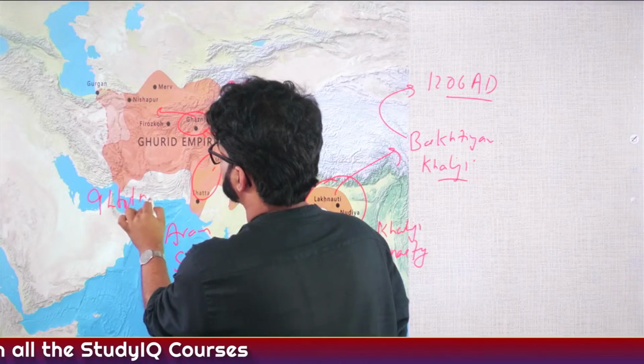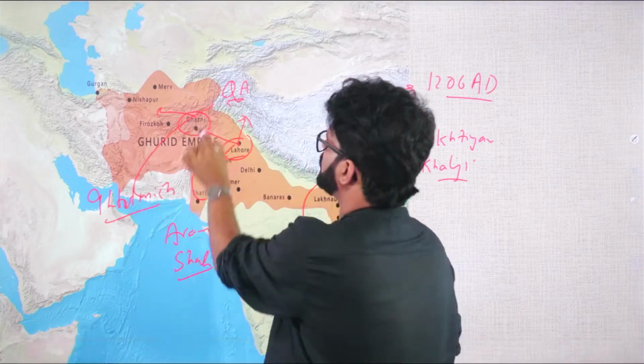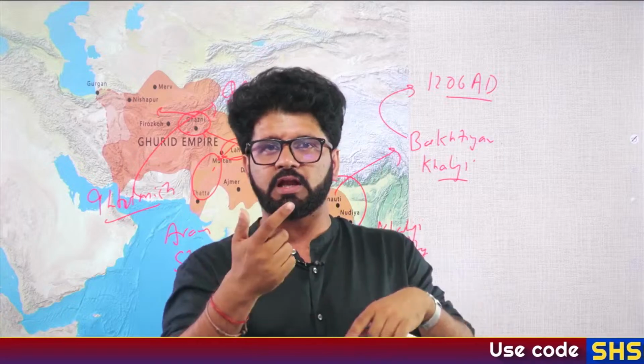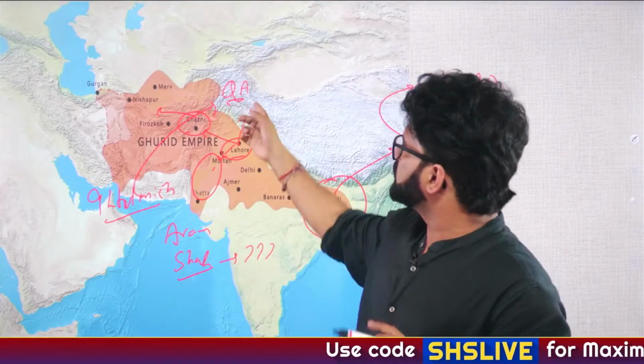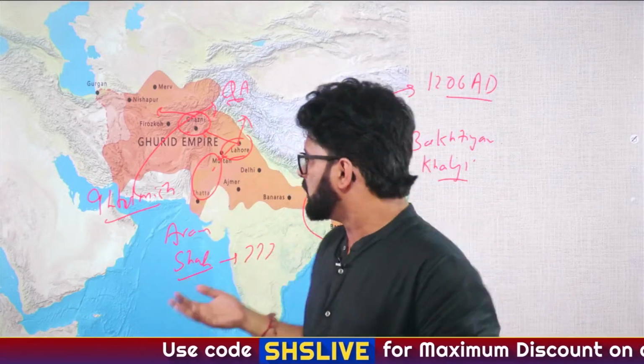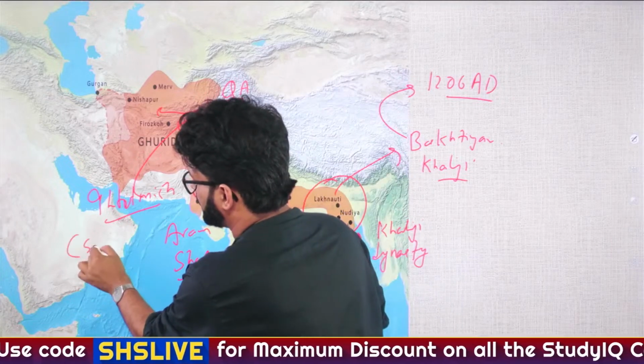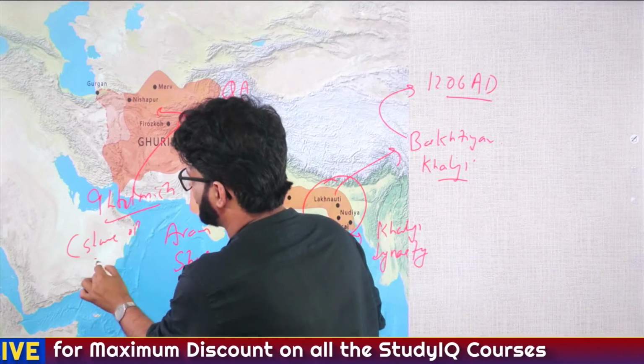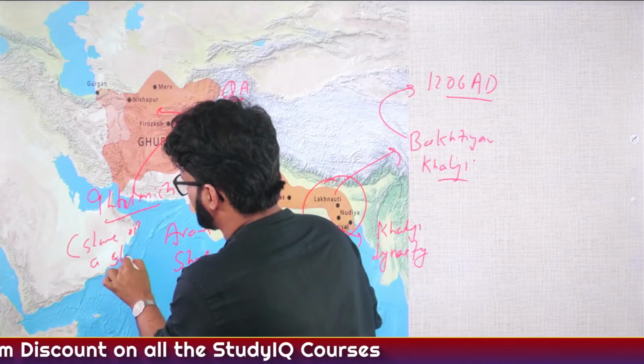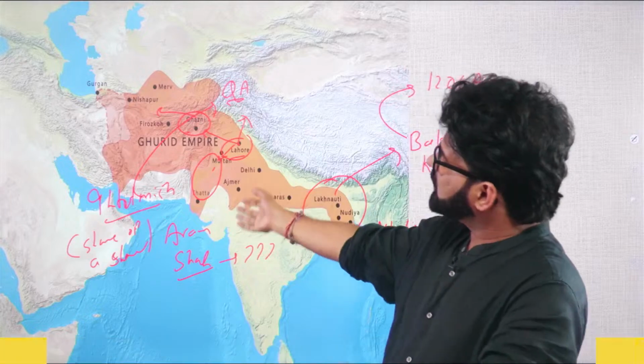Iltutmish was the slave of Qutbuddin Aibak, and Qutbuddin Aibak was a slave of Muhammad Ghori. Iltutmish was a slave of Qutbuddin Aibak, so Iltutmish is also known as slave of a slave. These kinds of questions have been asked a lot. Who is slave of a slave? Iltutmish is the slave of a slave. Fine. And then he will consolidate his empire.